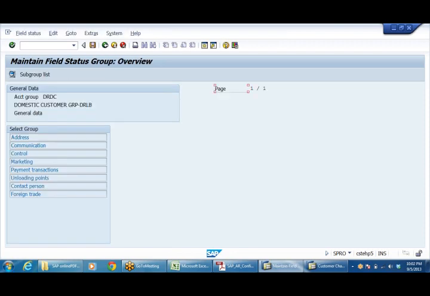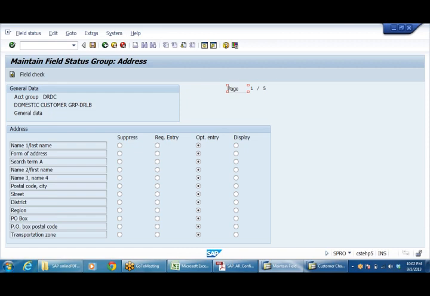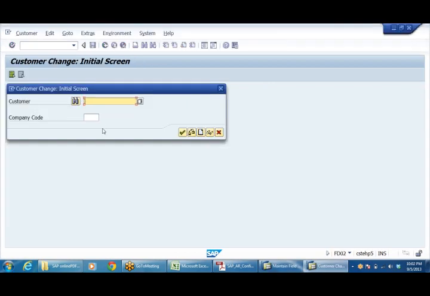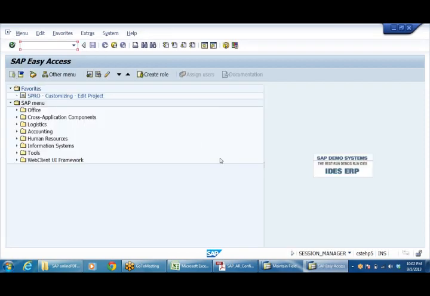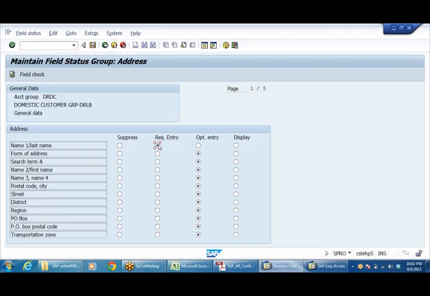So first general data fields, so address of the customer, communication details, control, marketing, payment transactions. There will be so many groups of data. Right, double click on address. Let us make name, that is first name or last name. You can make it required entry because without name of the customer, you cannot create a customer master record. So anyhow, I'll show you afterwards. Right, I'm making it required entry.